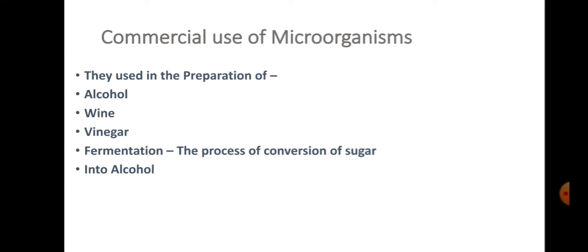They will grow the yeast on the natural sugars present in grains. What are the grains? Like barley, wheat, rice, crushed fruit juice. They will grow the yeast and use it to prepare alcohol, wine, vinegar.